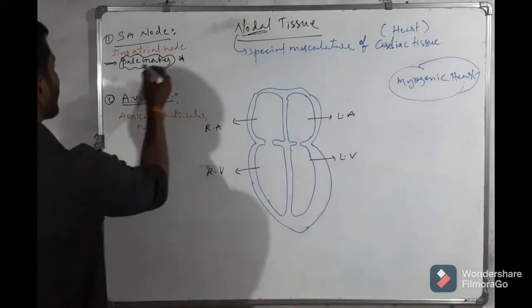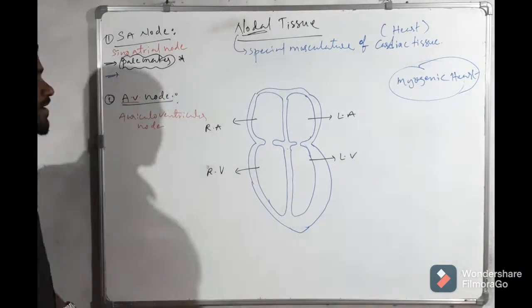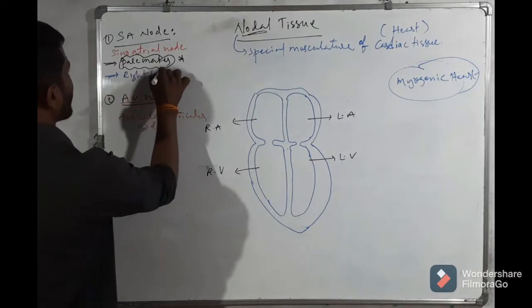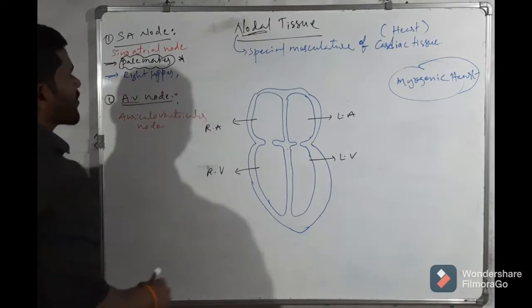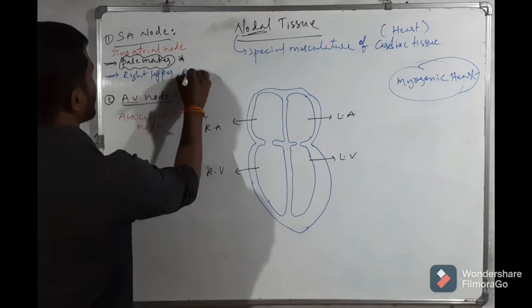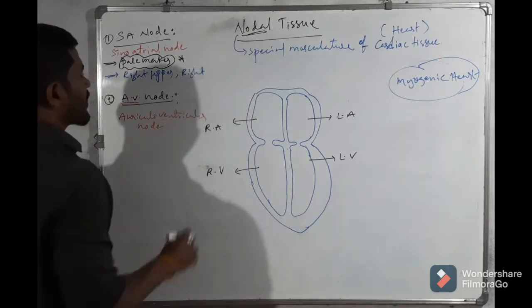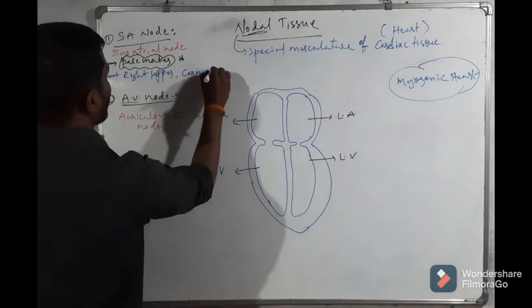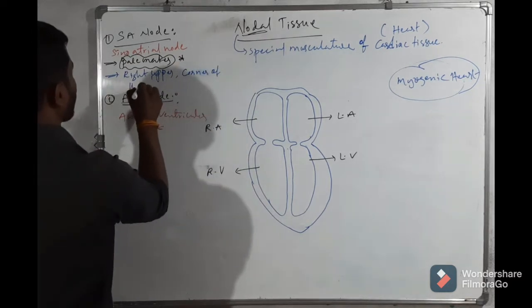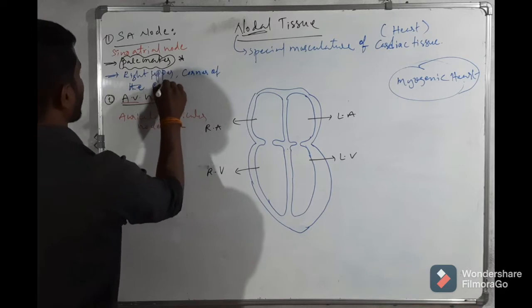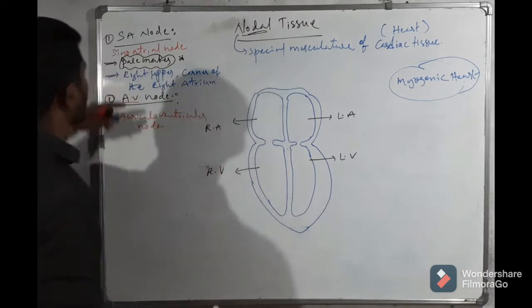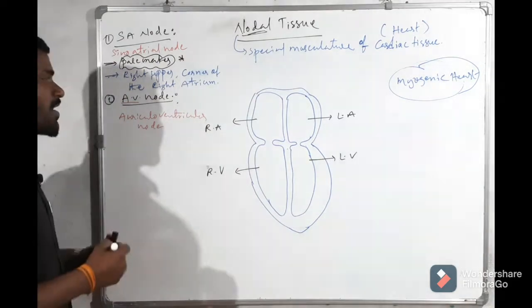The SA node is located at the right upper corner of the right atrium.